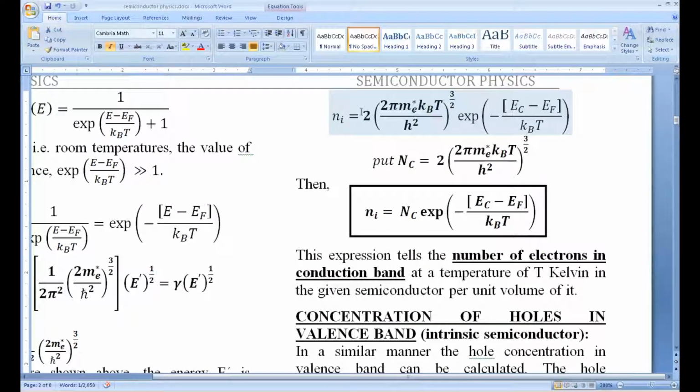If you take this 2 separately and pull this kBT inside, of course this was h cross square. H cross square can be written as (h by 2 pi) whole square, which becomes h square by 4 pi square. As it is under the square root, you can take 2 pi outside. So 2 pi square is gone, and it is 2 pi cube.